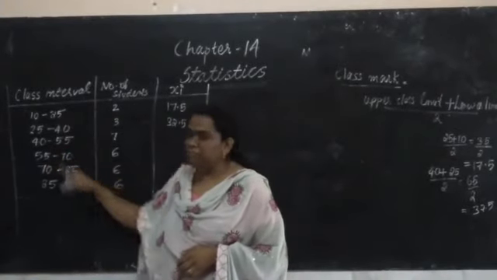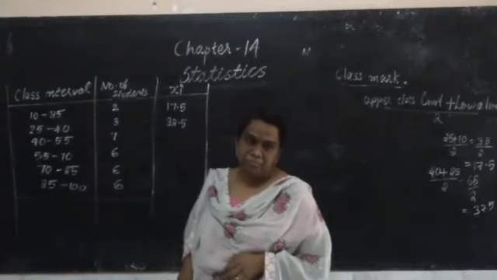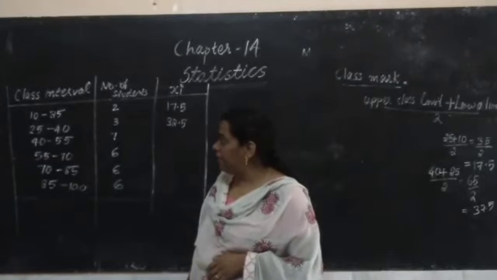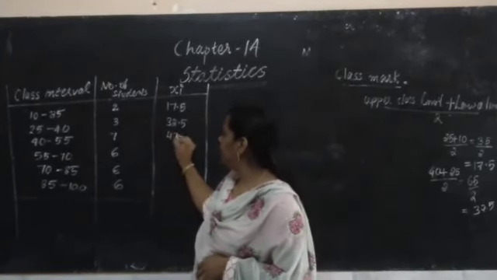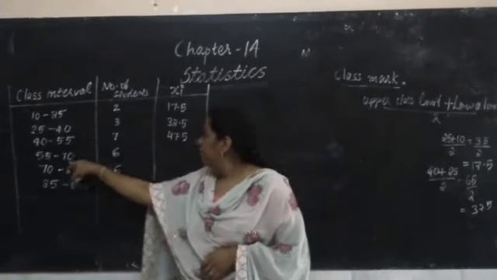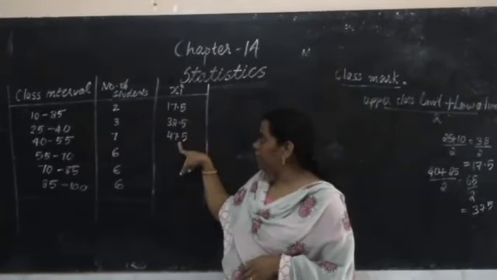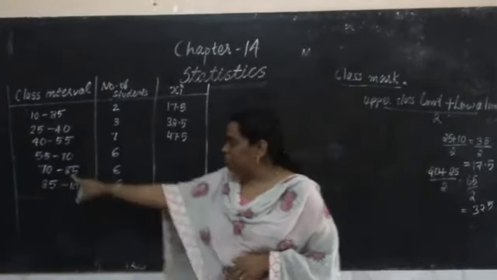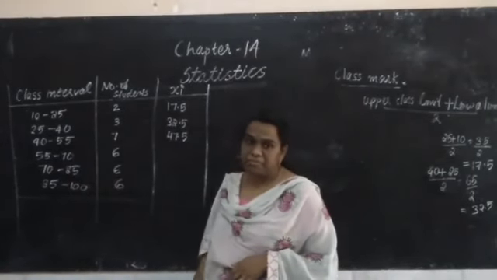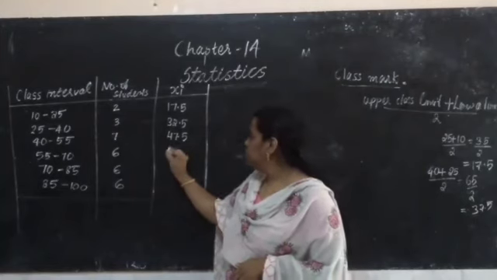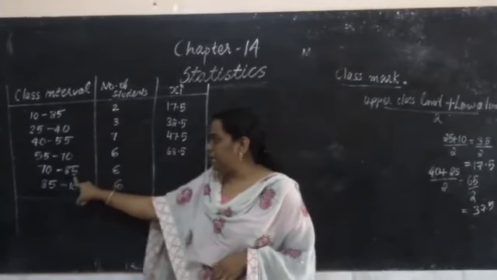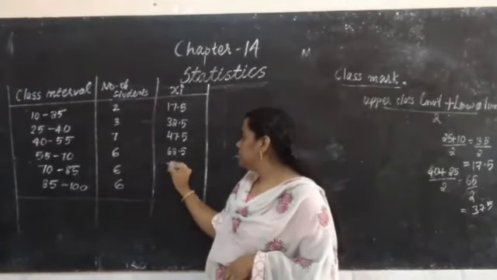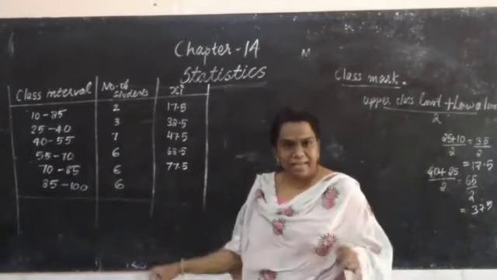Similarly, 40 to 55. 40 plus 55, what we get? 95. 95 divided by 2, 47.5. Next step. Actually, 70.5, 32.5, 47.5. Then what will be the weight of this? 55 to 70. 70 plus 55, 125 divided by 2, 62.5. Next step, 85 plus 70, 155 divided by 2, 77.5. Clear? Like that you have to find.